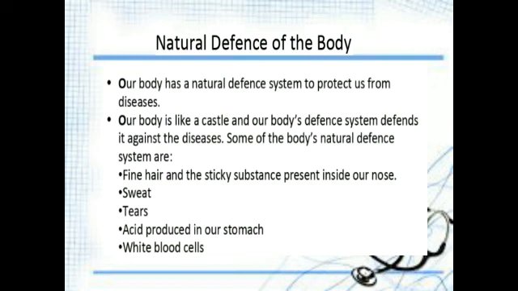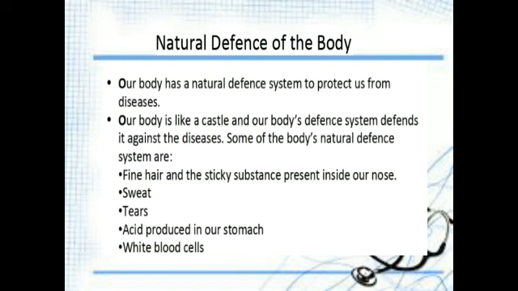And sweat contains some unwanted waste from inside our body, so it comes out of our body in the form of sweat. And tears also clear the dust inside our eyes.